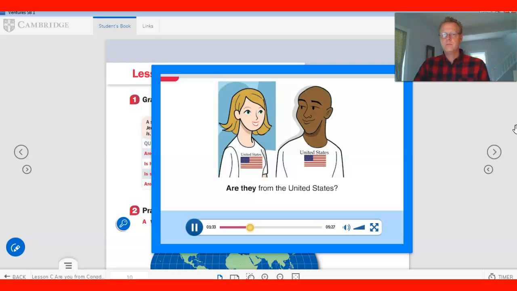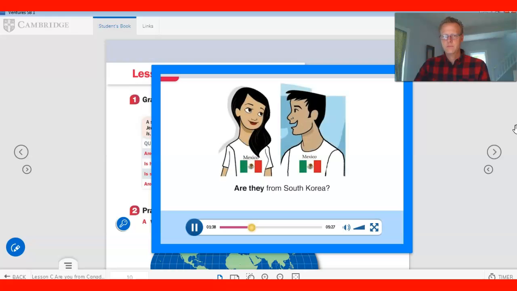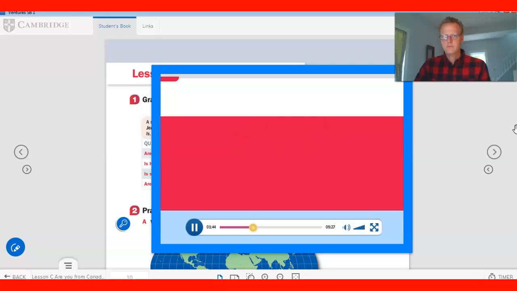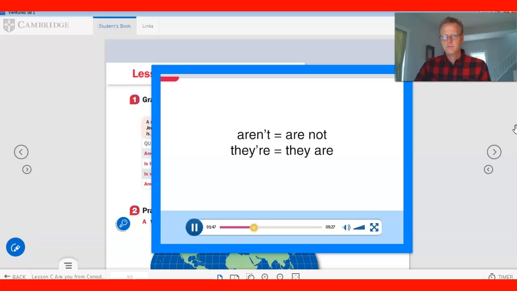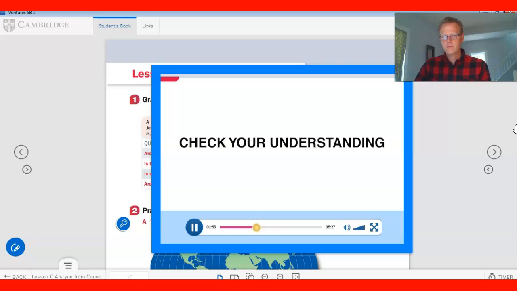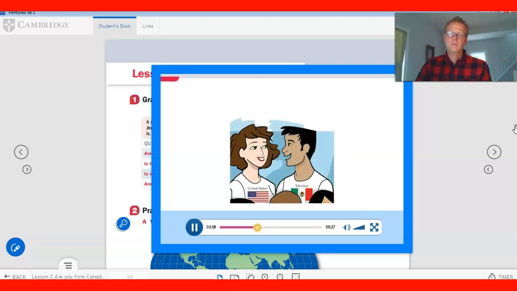Are they from the United States? Yes, they are. Are they from South Korea? No, they aren't. They're from Mexico. Aren't is short for are not. They're is short for they are. Check your understanding. Look at the picture. Ask the question. Are you from Mexico? Listen to the question. Look at the picture. Answer the question. Are you from Mexico?